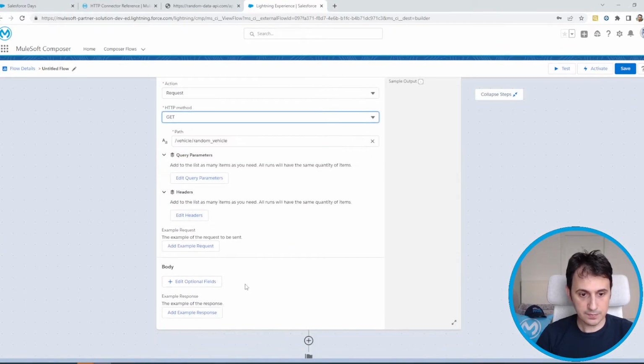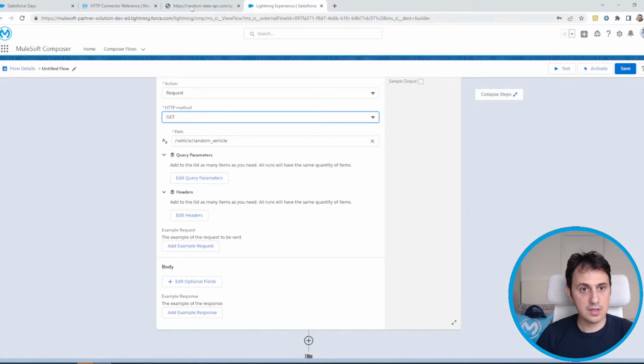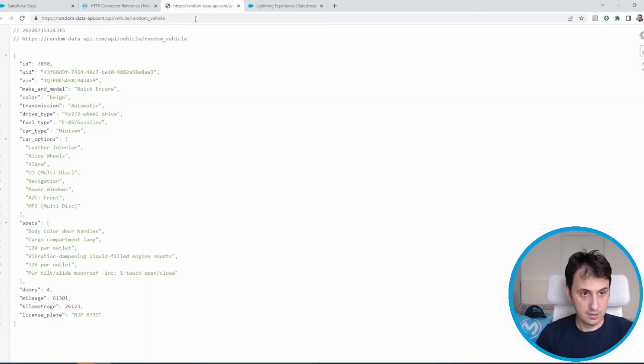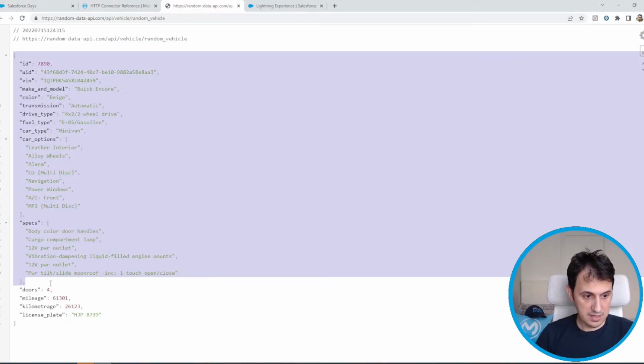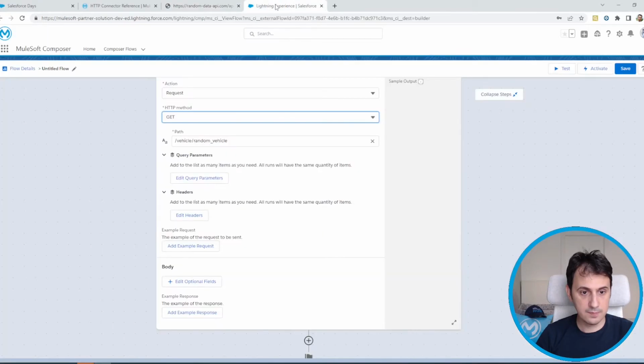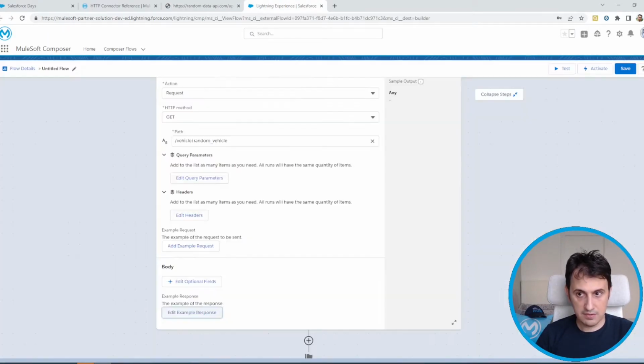Okay, this time I insert the response of this API. So I simply call this API, I just call it with Chrome. You can use Postman or whatever you like. So I copy and paste the response, and I go back to Composer. I add the example response. Save.